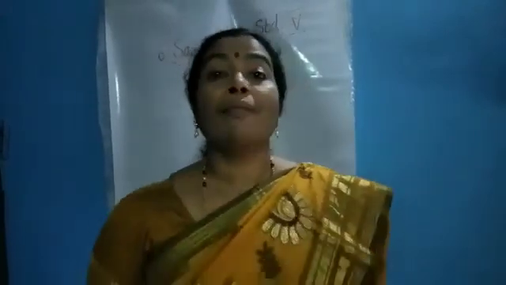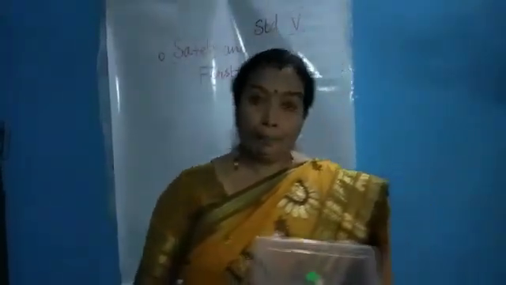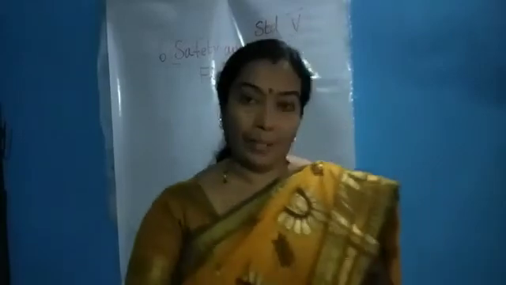So like that, keeping a first aid box in our house is also very important, to give primary medicinal help to the injured person.